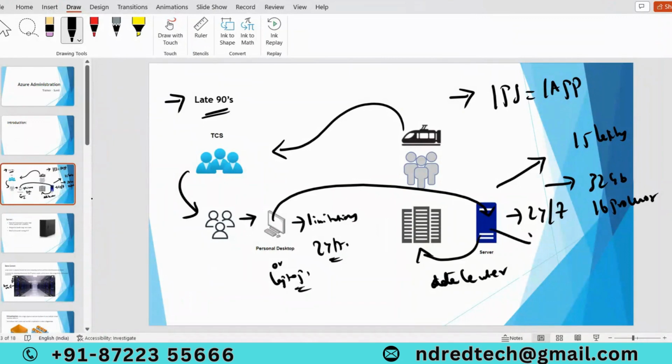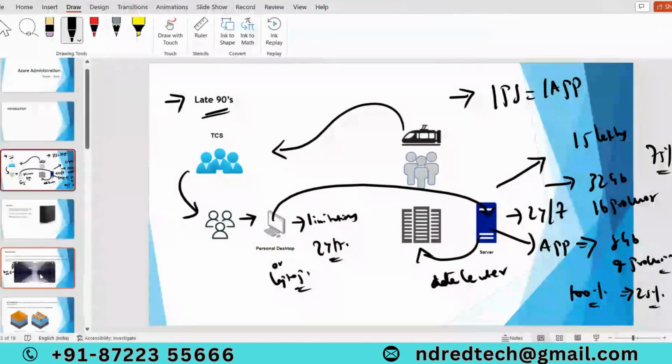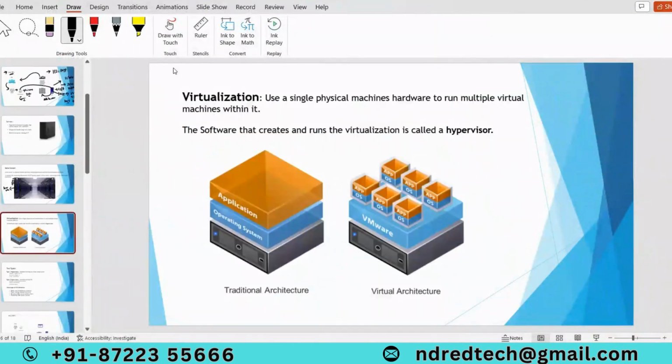But the application deployed on this server is only consuming 8 GB RAM and only 4 processors. That means out of 100%, my application is only consuming 25% of resources, and 75% of resources we are wasting. I can't deploy another application on this server because in traditional architecture, one physical server can handle only one application. So the industry came up with a process called virtualization.